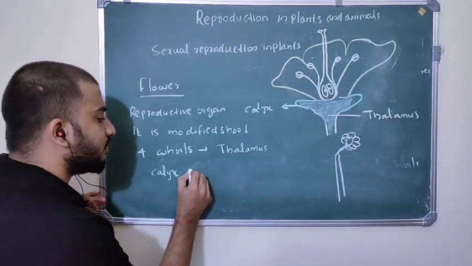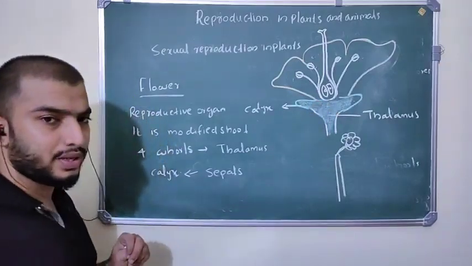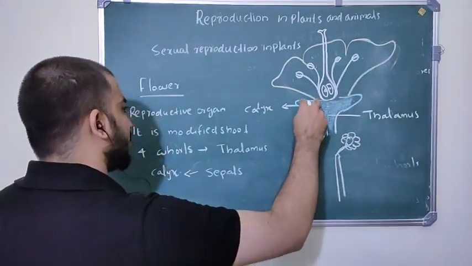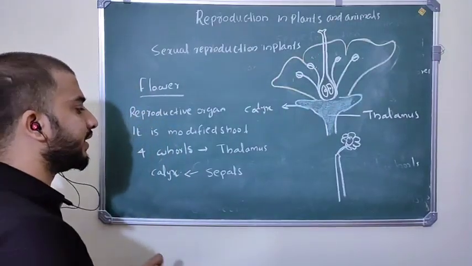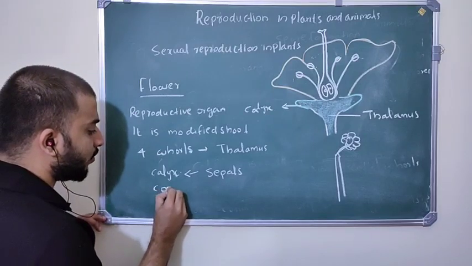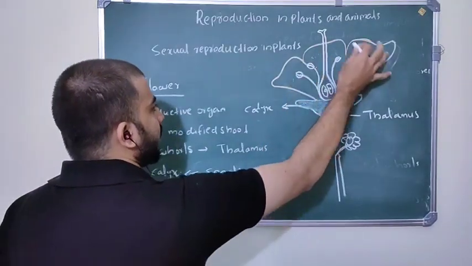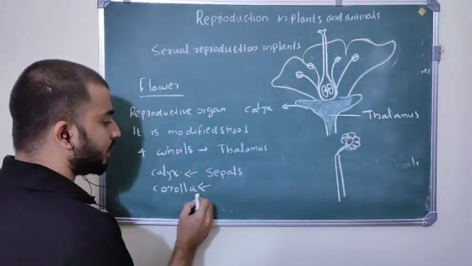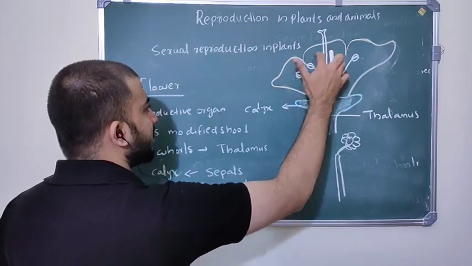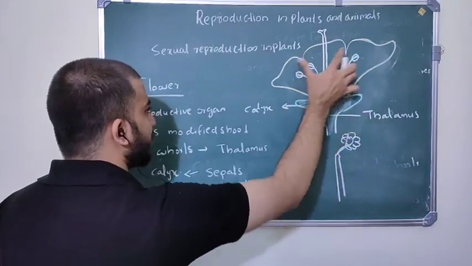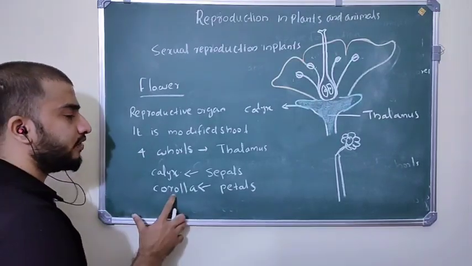This calyx consists of sepals. So this is one sepal and this is another sepal, and the sepals form the complete structure called the calyx. Then after the calyx, we are going to check another whorl, called the corolla. This structure constitutes the corolla, and it is made up of petals. This is one petal, this is another petal, and all these petals form the complete structure called the corolla.